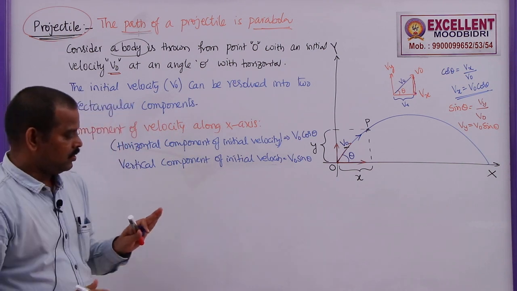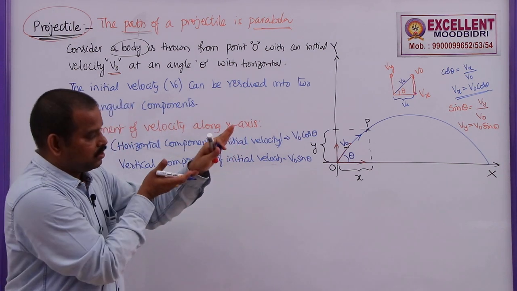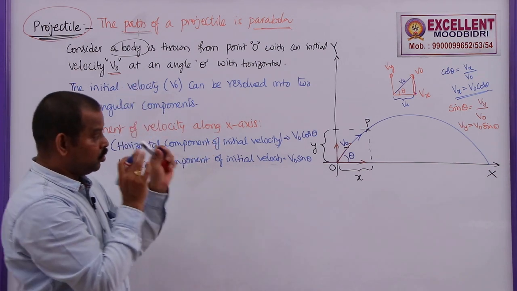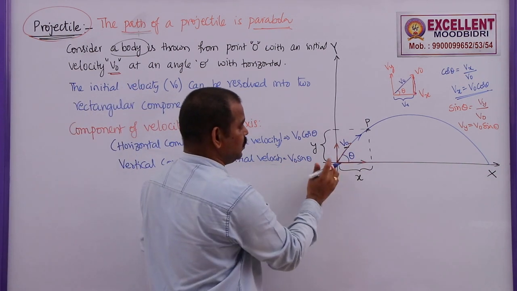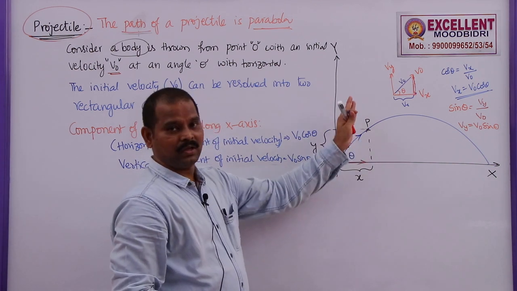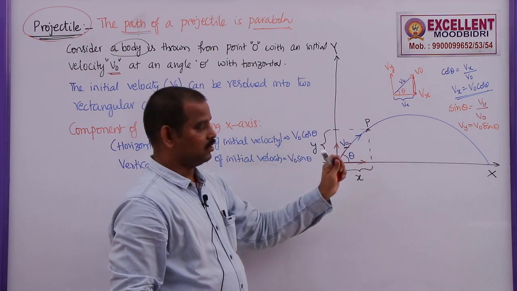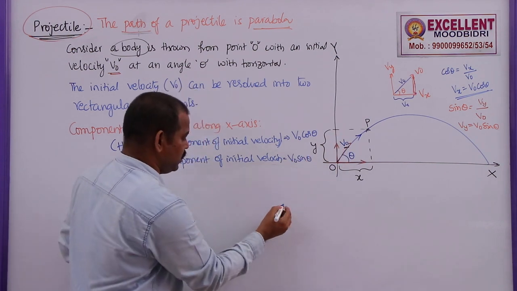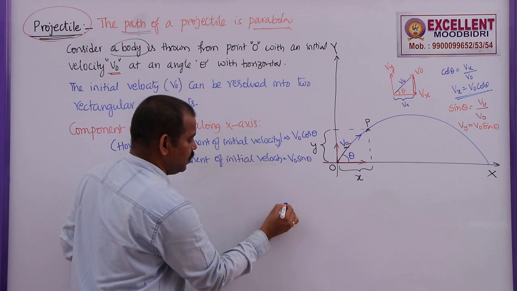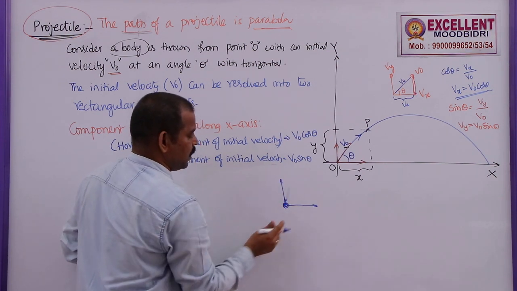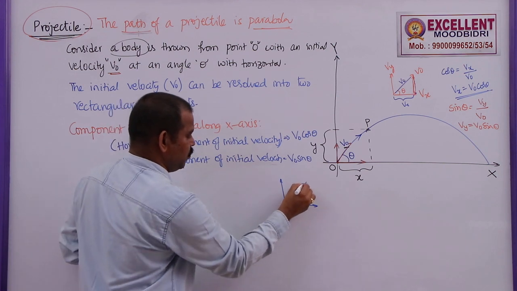That means when the projectile is moving like this, it has velocity along the x-axis as well as along the y-axis. Due to this V naught cos theta, it is traveling this distance. Due to this V naught sin theta, it is traveling along the y direction. So it has two directions. Just like I said earlier, if it is a chariot and somebody is pulling in this direction and some more people are pulling in this direction, it will move in the resultant direction.